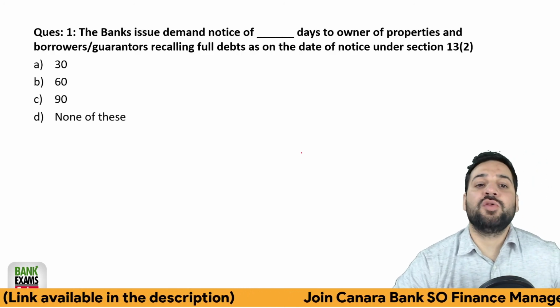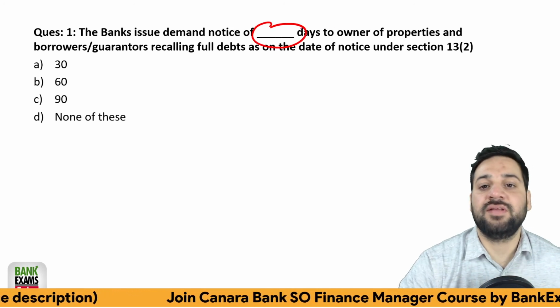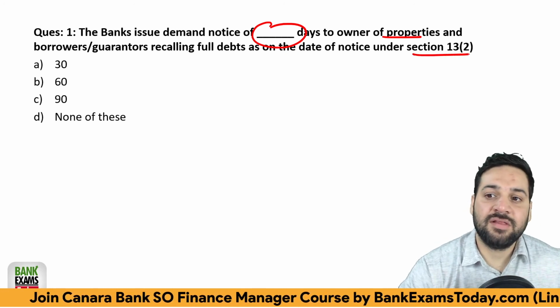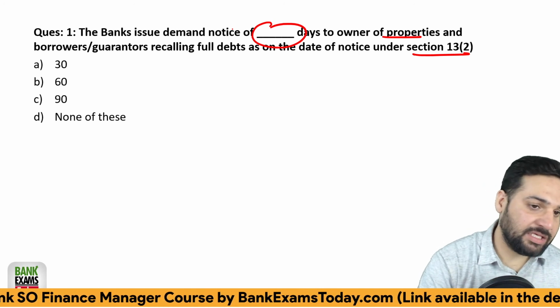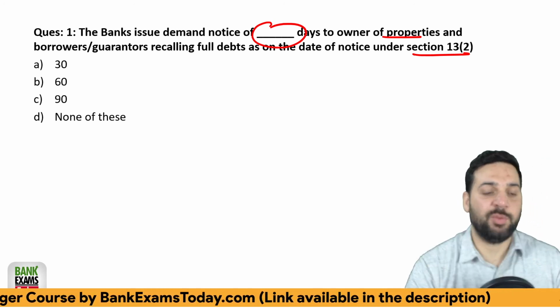The banks issue a demand notice of how many days? Of how many days is the notice sent to the owner of properties under Section 13 of the SARFAESI Act, from the borrowers? Is it 30, 60, 90 or none of the above? What is the correct answer? I'm watching your answers anyways, right?